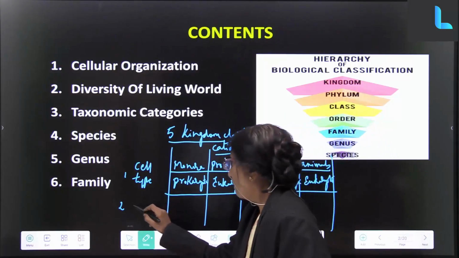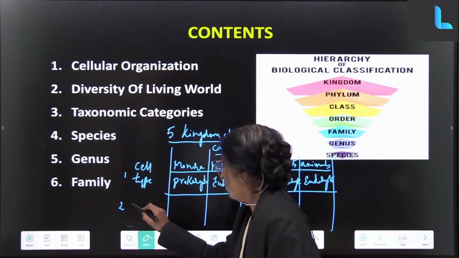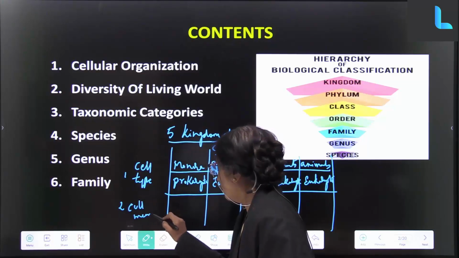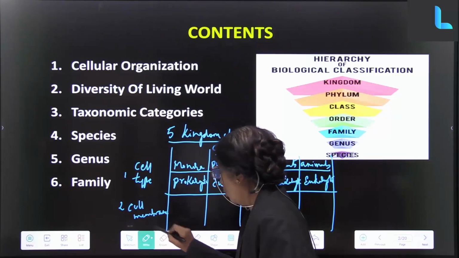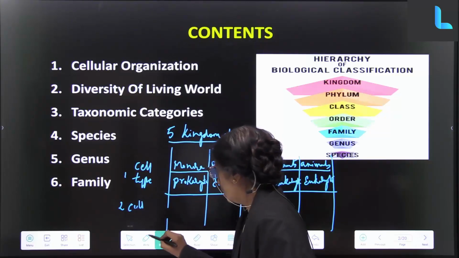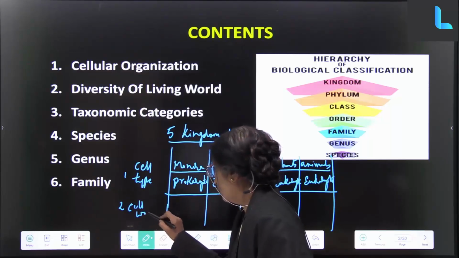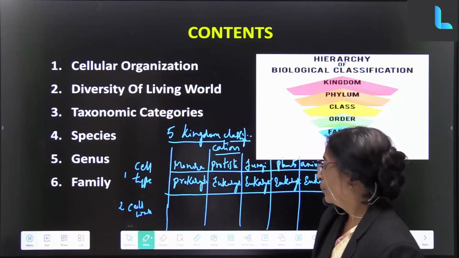cell membrane, or you can say cell wall. What is a cell wall made of?